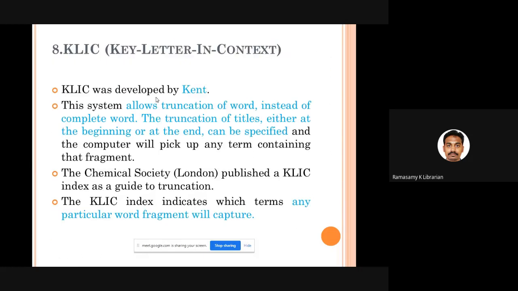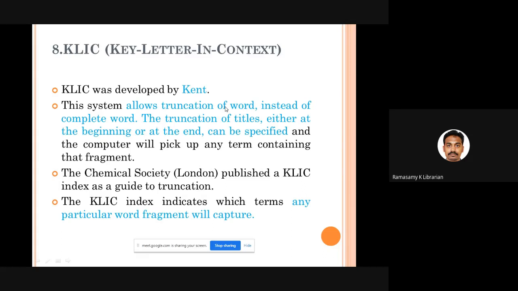Good. Then comes the last one, KLIC, key letter in context. It's a very, very interesting concept introduced by Dr. Kent. Here he says, if a title is there, you tell the computer what truncation to use. I told you about truncation searching, where you can remove a few letters. In this title, for example, an introduction to can be removed from indexing.